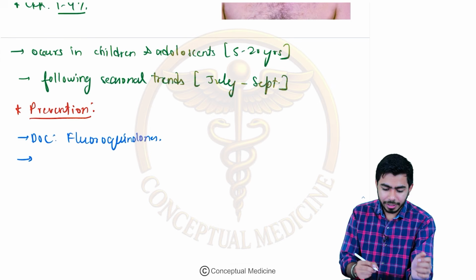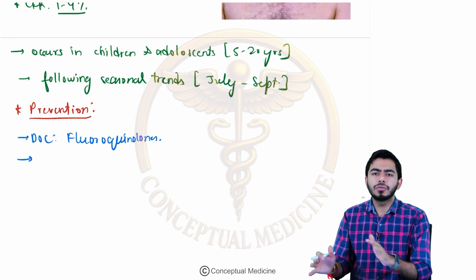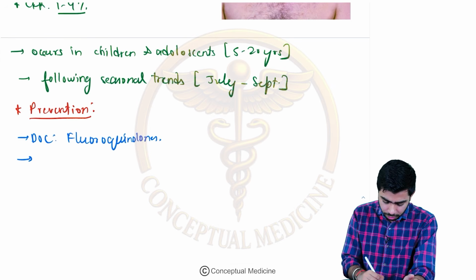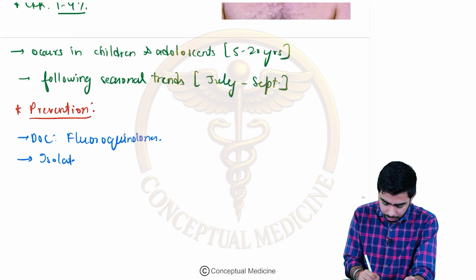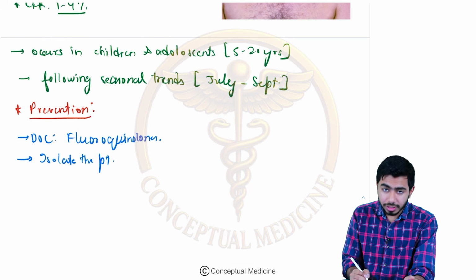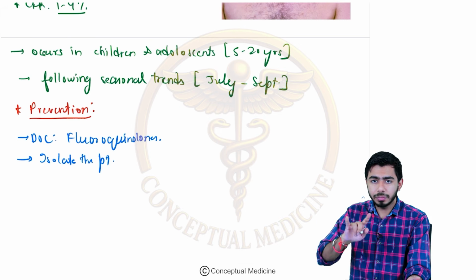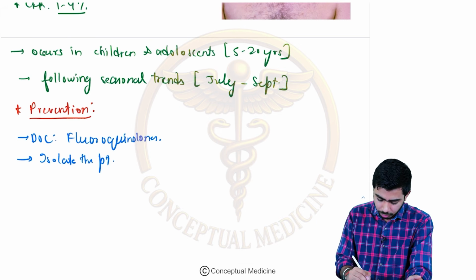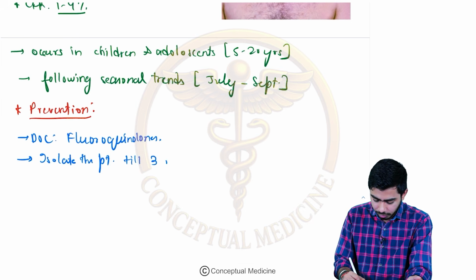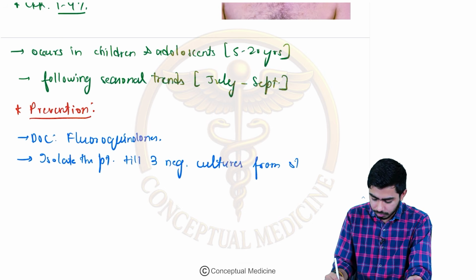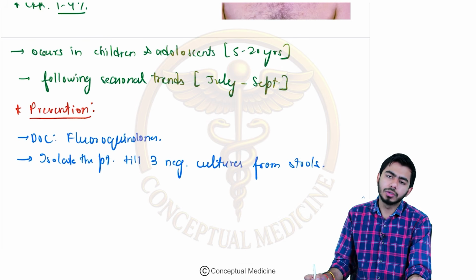We should make sure that we are isolating this patient. Till what point of time should we isolate this particular patient? Please isolate this patient as long as the bacilli are present in the stool, that is the period of communicability. So isolate the patient till the point when you get 3 negative cultures from the stool or urine, right?